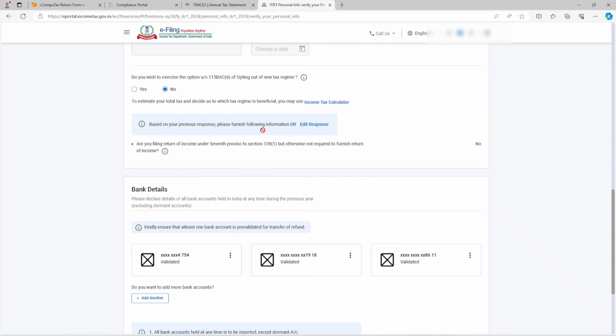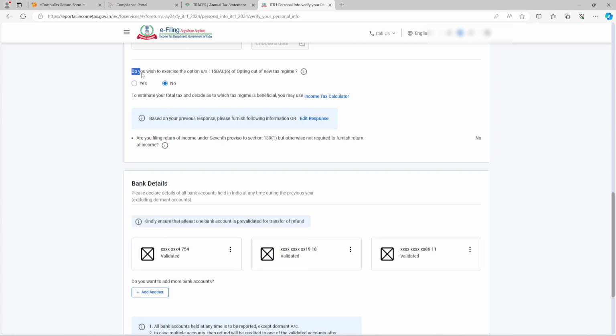After that, one more important thing you need to select. Do you wish to exercise the option under section 115BAC(6), opting out of the new tax regime? You know very well that from this financial year, the new tax regime is the default tax regime. If you want to go to the old tax regime and take deductions and exemptions, then you have to click on the yes button. No additional form like 10-IEA needs to be filed. Just click yes or no. If you want the old tax regime, click on yes. If you want the new tax regime, simply click on no.